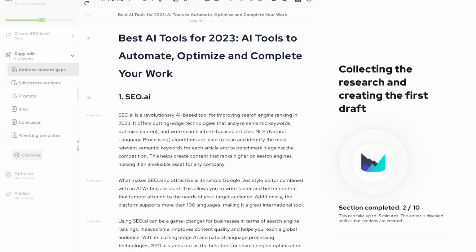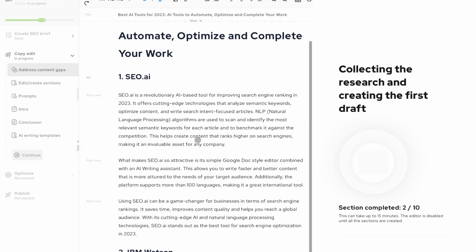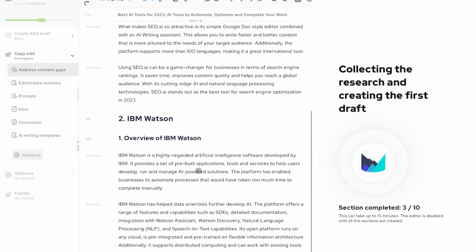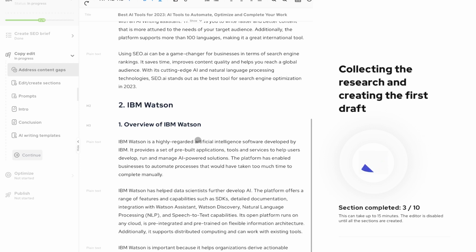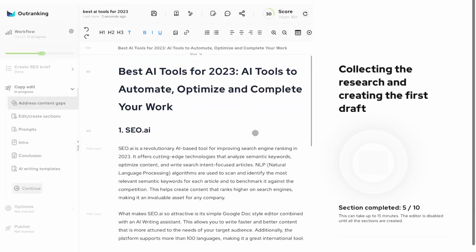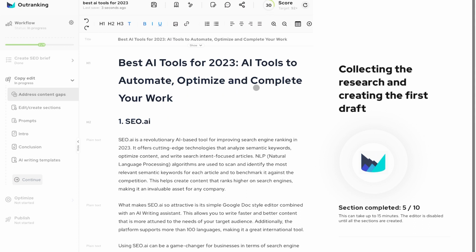Here you see already the SEO.ai, and it is writing some content about it. And it already started to write the IBM Watson one. It's giving us the overview. As you remember, this was the H3 headline, and it's taking these keywords now to put the information into the internet and get out the information. Let's see what comes out of this article and how the score will basically develop here. You will see that the score will go up the more the tool writes.